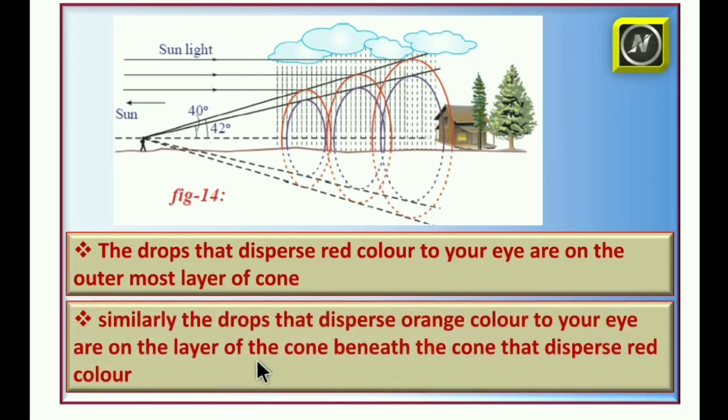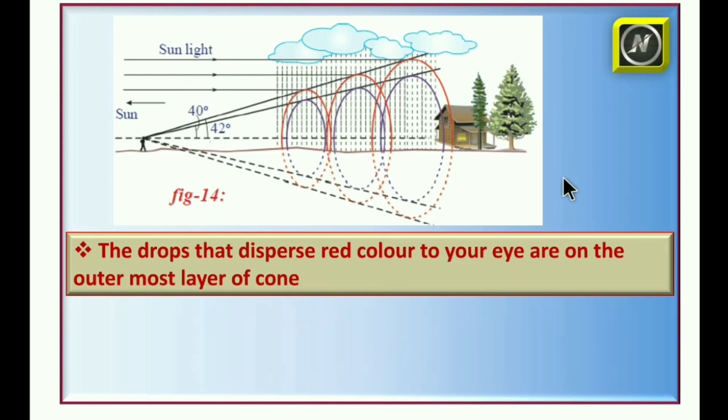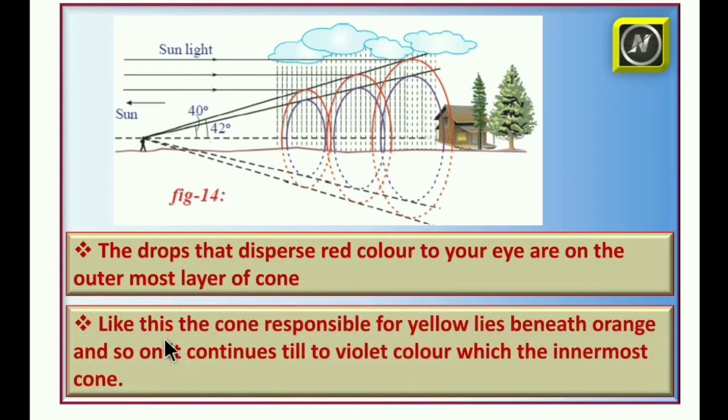Similarly, the drops that disperse orange color to your eye, or other colors, are on layers of the cone beneath the cone that disperses red color. Below the red layer the orange layer will be there, and below that another layer, and the last layer inside that cone is the violet layer. That's why we observe the violet layer at the bottom of our rainbow's arc. Like this, the cone responsible for yellow lies beneath orange, and so on. It continues till the violet color with the innermost cone.